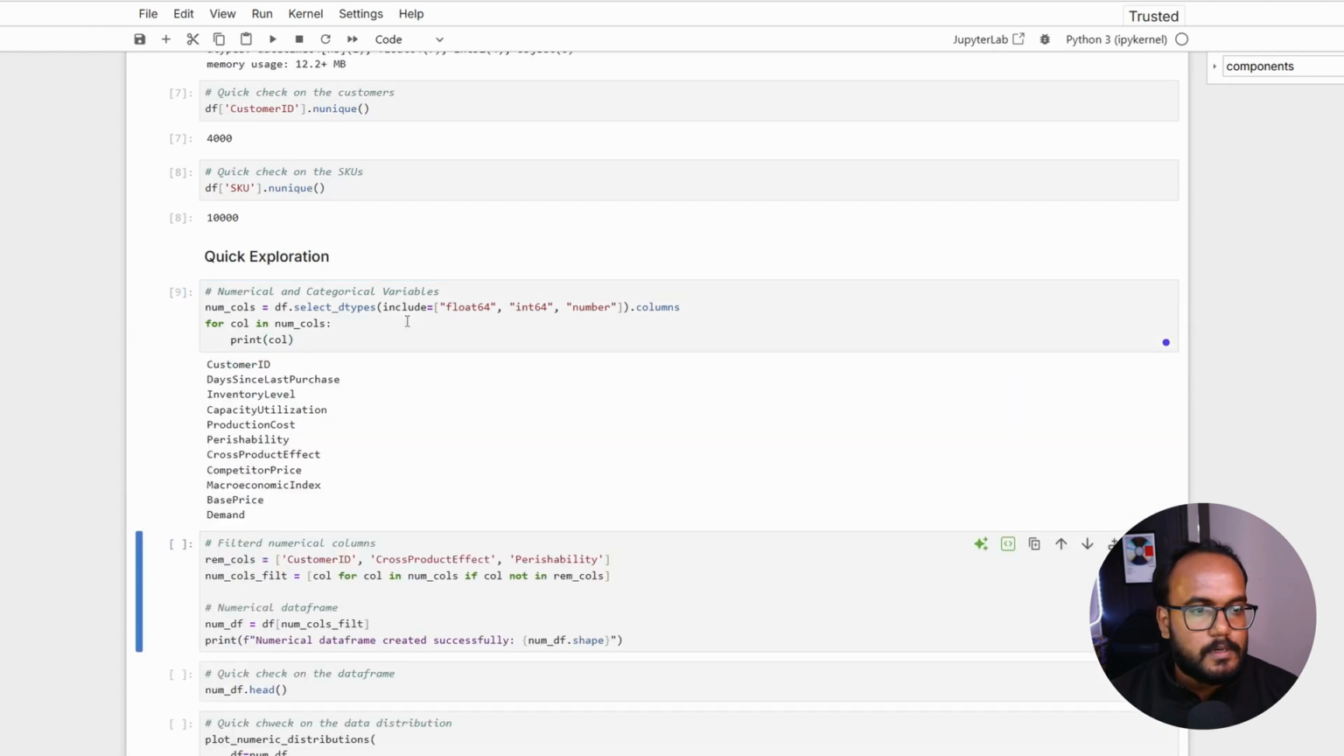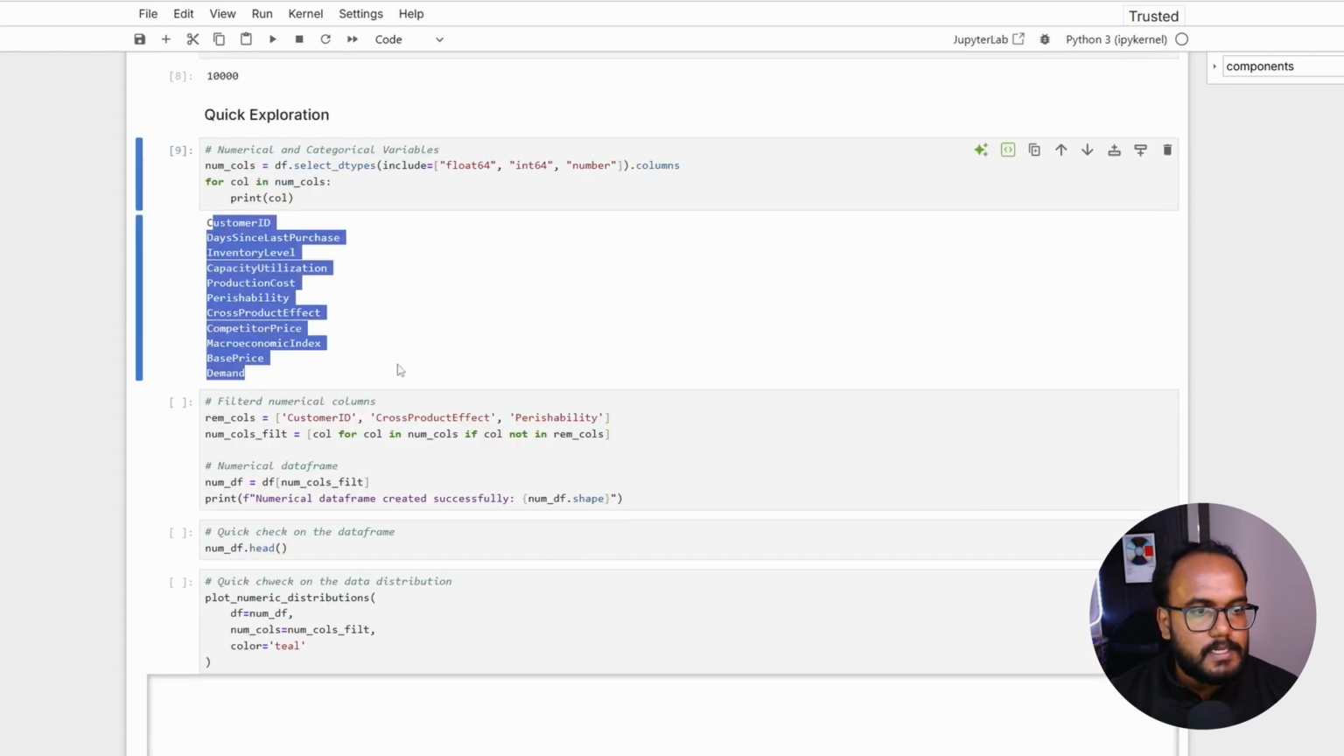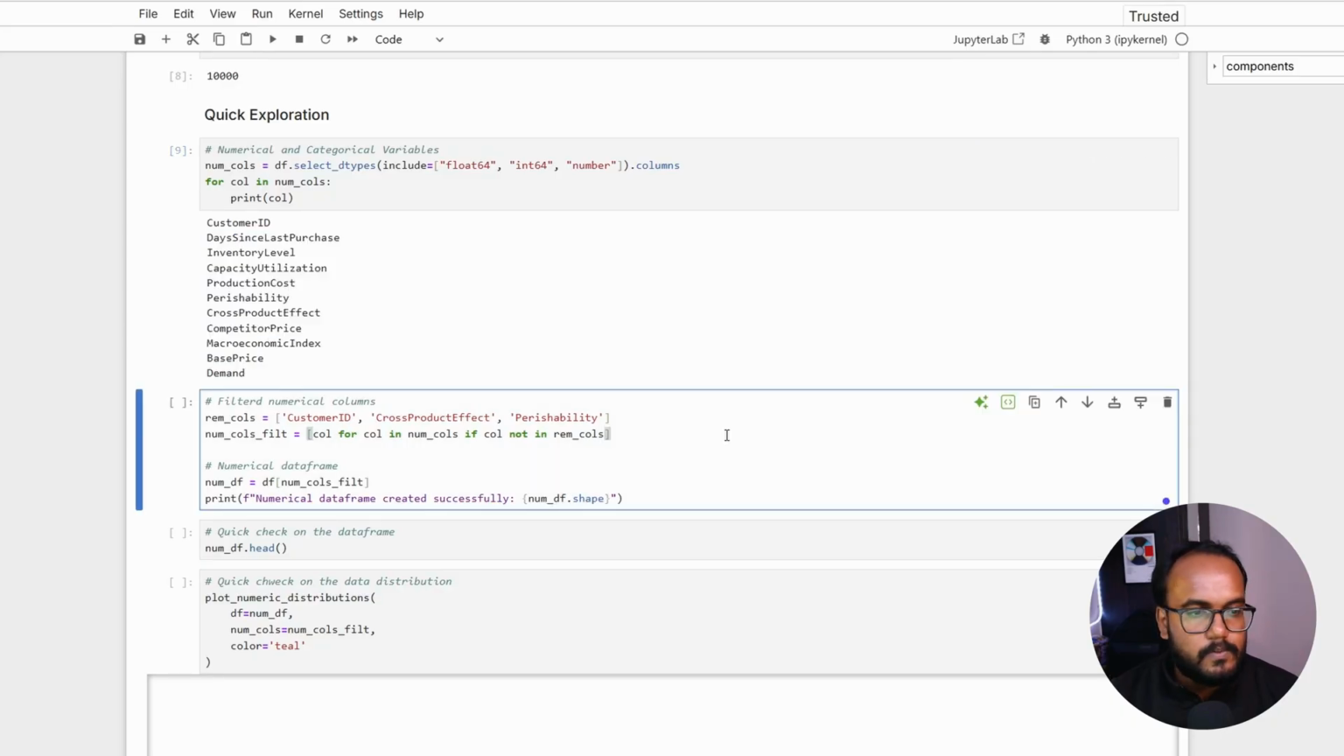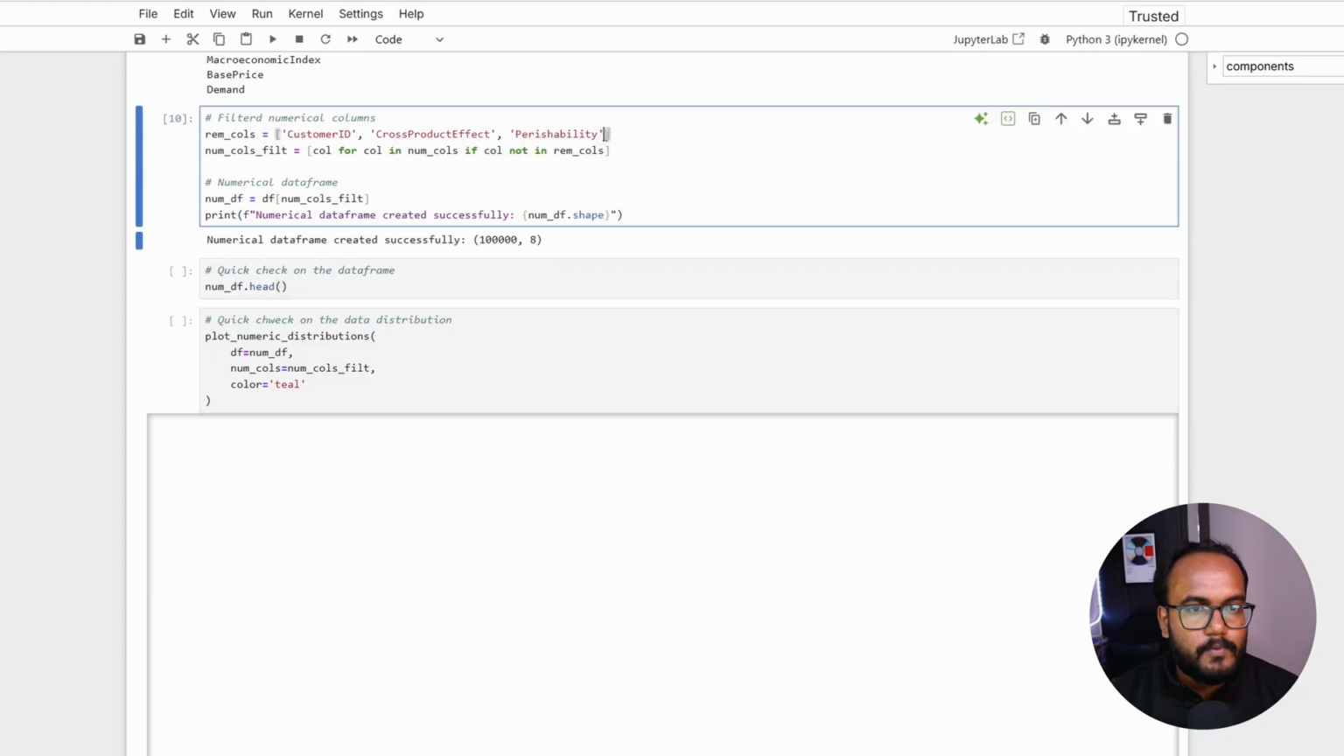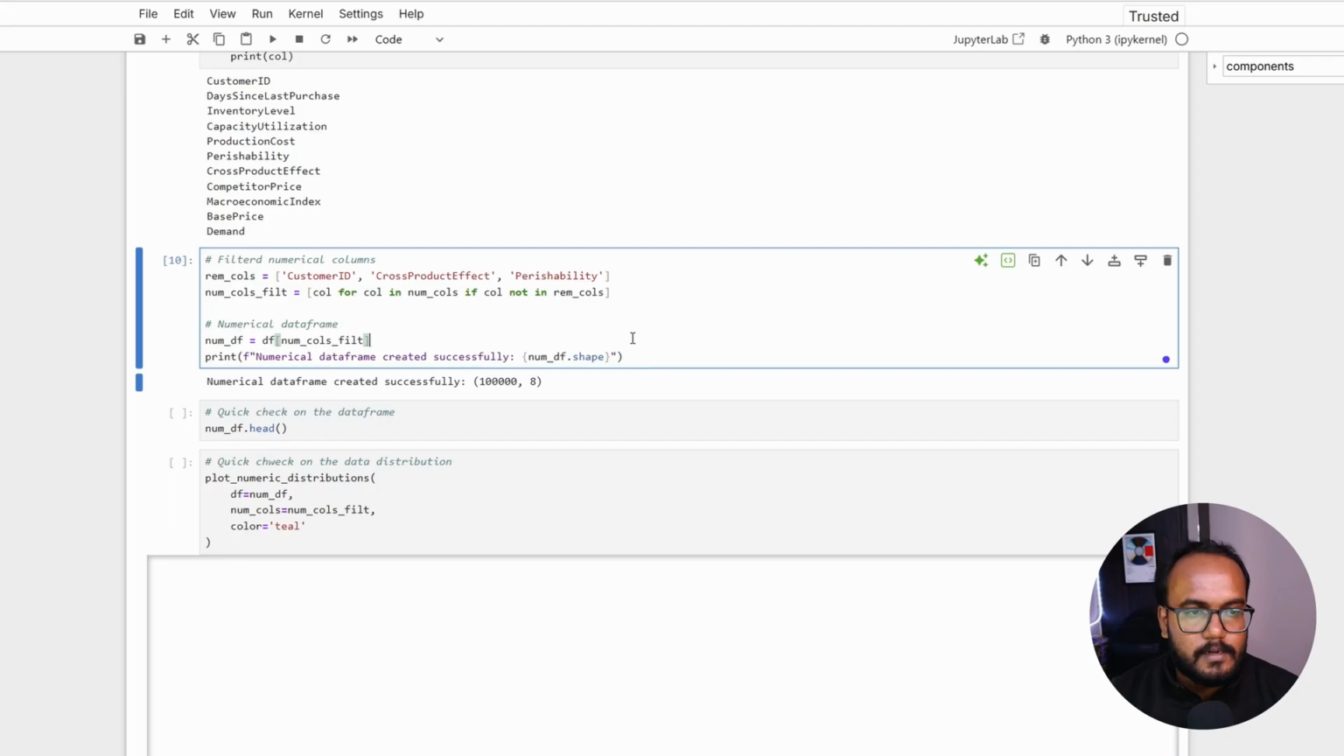Let's quickly explore the different numerical variables. Here we have seen production cost, inventory level, capacity utilization. These factors are numerical in nature. Let's try to look at the distribution, and I'll be removing a few of the variables that I feel should be categorical, like perishability and customer ID. Let's try to get rid of them and check the distribution of other numerical factors.